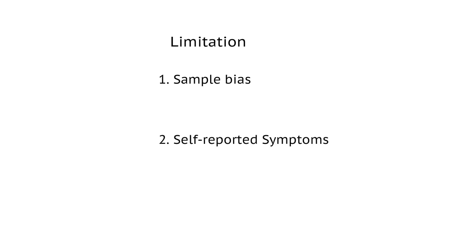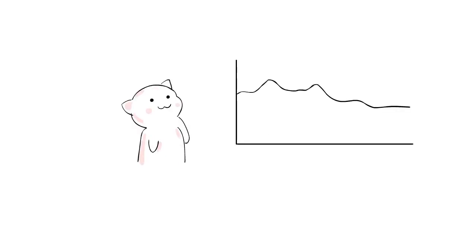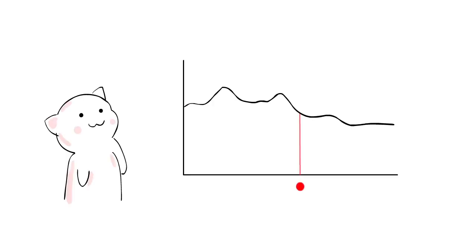For example, the sample biases in social media data. All these results are only applicable to people who use social media data. We also don't have a gold standard for depressive symptoms. Self-reported symptom level is not a diagnosed symptom, although it does reflect the mental health status of the users to a certain extent. But most importantly, Alex can look at his mood pattern and say, "Oh, it seems like I've been having low mood for the past 2.5 months. When this happens, maybe it's time to talk to a counselor."